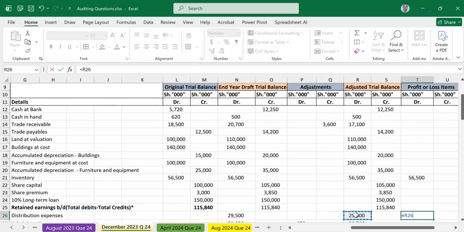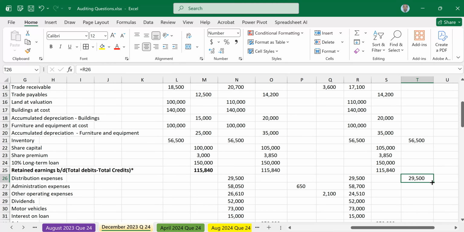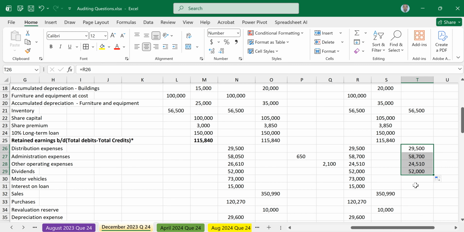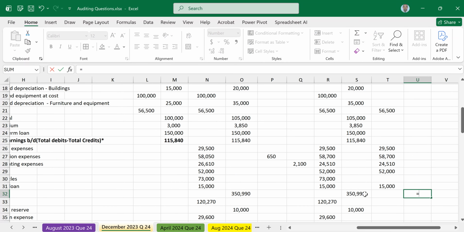Then all those from depreciation moving down, admin, operating, dividend, yes. Motor vehicle is not. Interest on loan is a profit or loss item. Sales, yes. Sales is a profit or loss item.